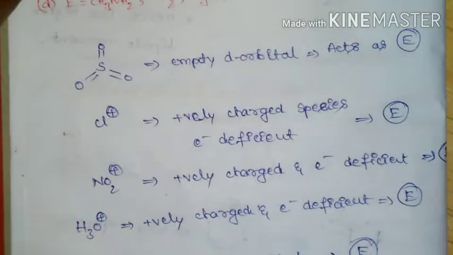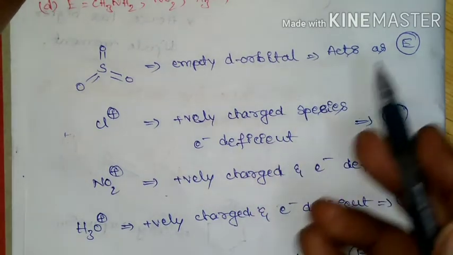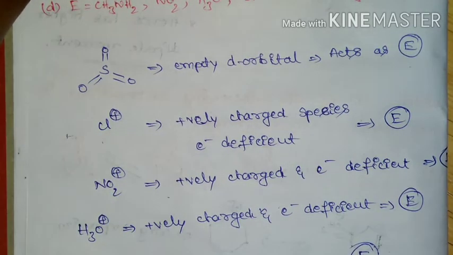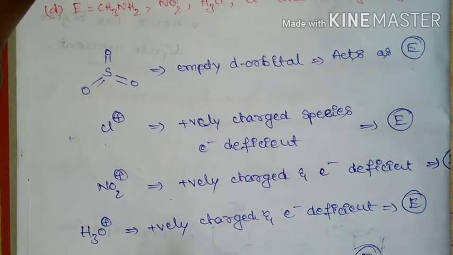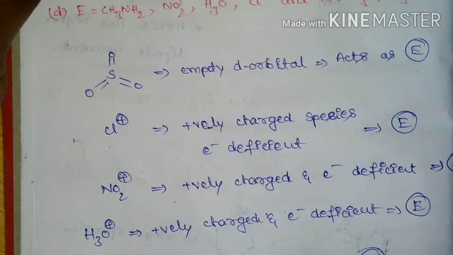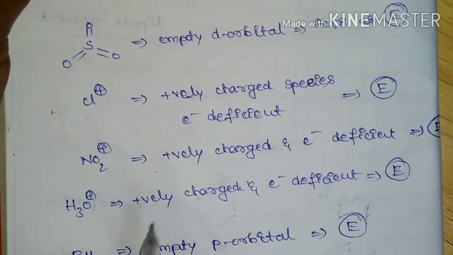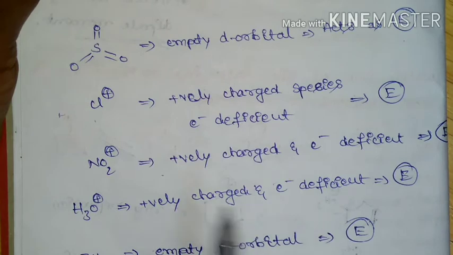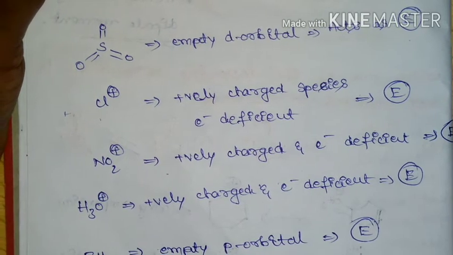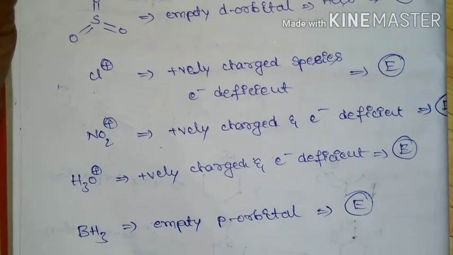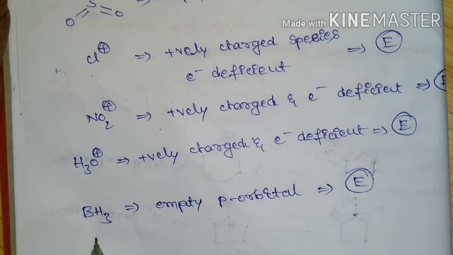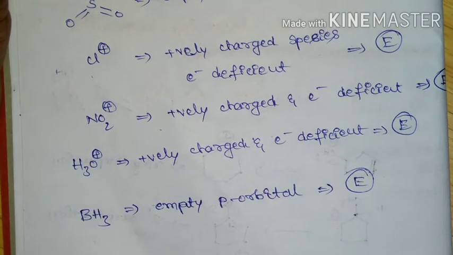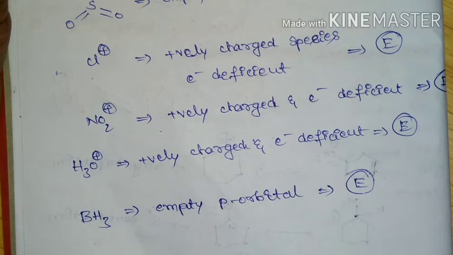This SO3, due to presence of empty d orbital, can act as electrophile. And Cl plus, since it is going to carry positive charge and it is an electron deficient species, acts as electrophile. NO2 plus, it is also an electron deficient species and it is going to carry positive charge, so it acts as electrophile. And H3O plus, it is also a positive charge species, it is also electron deficient, so it is going to act as electrophile. BH3, due to presence of empty p orbital, it is also going to act as electrophile.